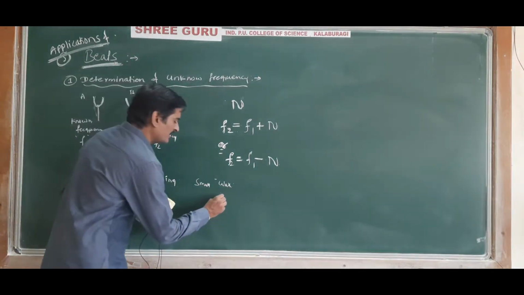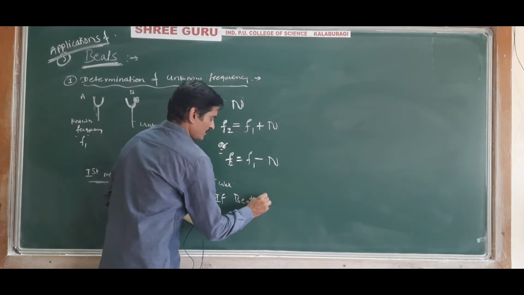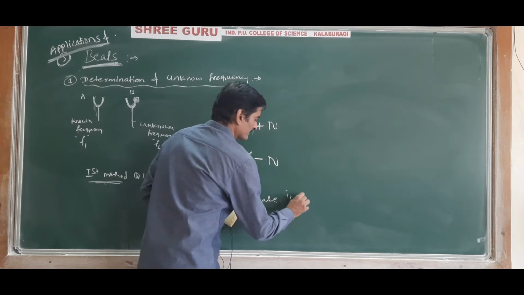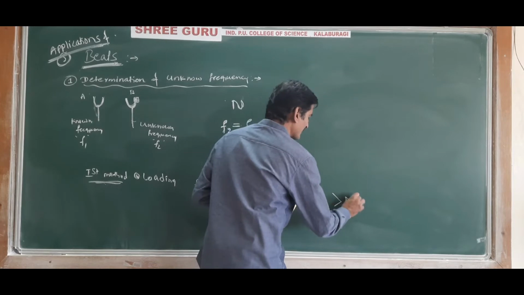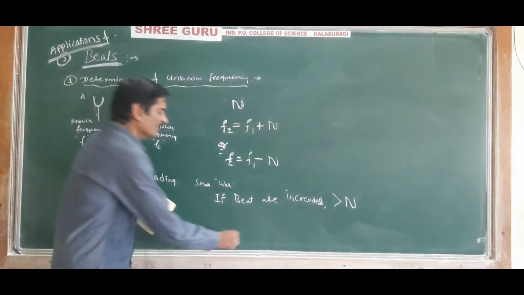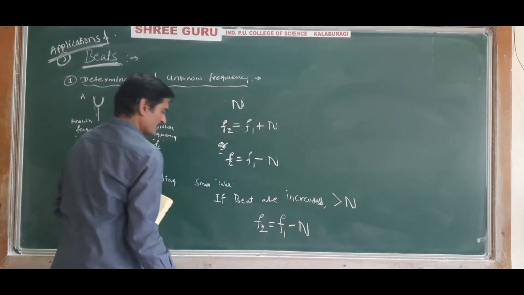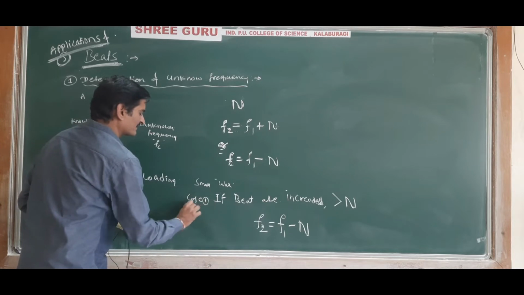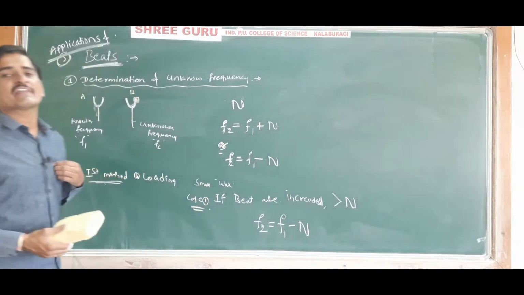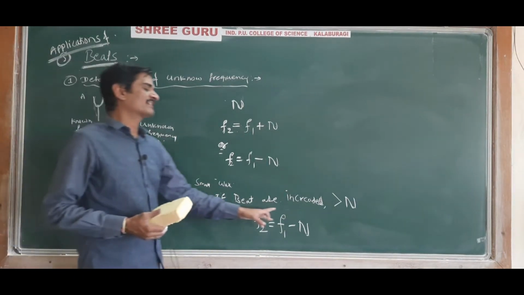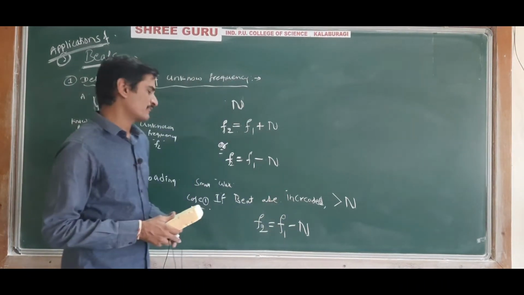So if the beats are increased, that is, if the beats are greater than n, then the unknown frequency is given by f2 equals f1 minus n. Let us say this is case number 1. So on adding the wax, if the beats are increased, then the unknown frequency is given by f2 equals f1 minus n.